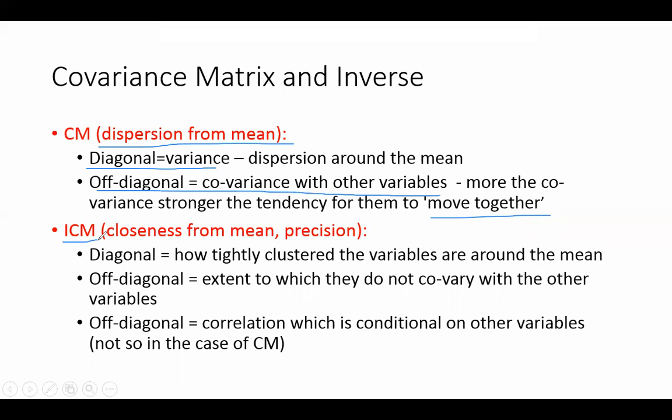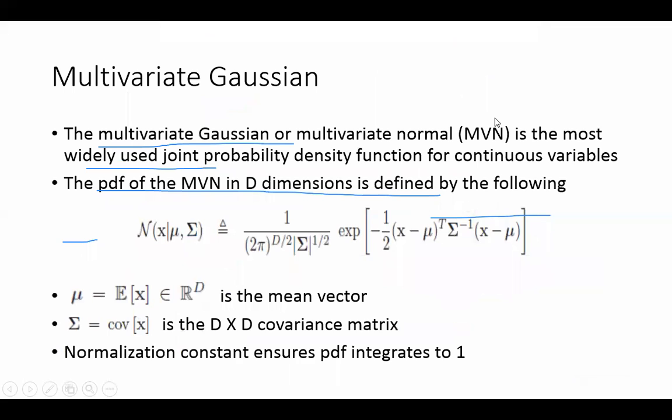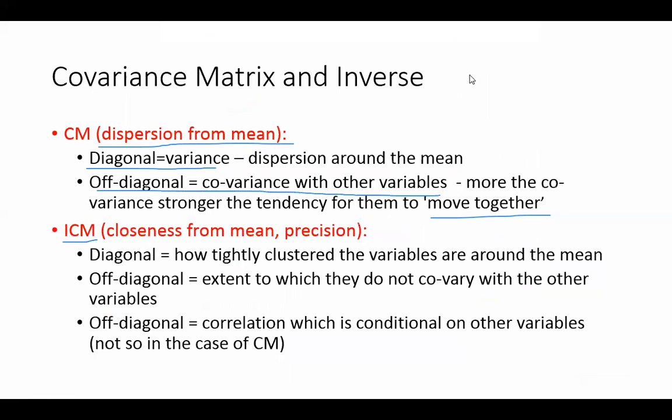When I'm saying x minus mu, it means basically how much you are deviating from the mean. But that is one term that was coming at the start. The other term that you saw, you are finding out the inverse covariance with respect to x minus mu. What does that mean? You are trying to find out how close the points are to their mean. If it was sigma x minus mu, I'm trying to find out how far away they are deviating from the mean, but here I am trying to get an idea of the closeness of the variables from their mean.